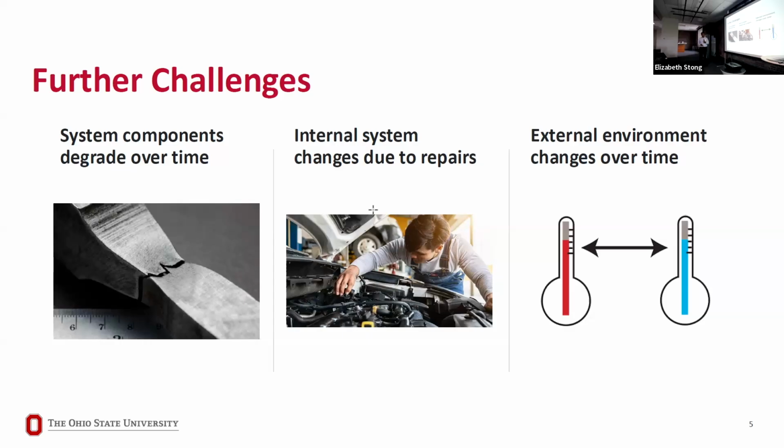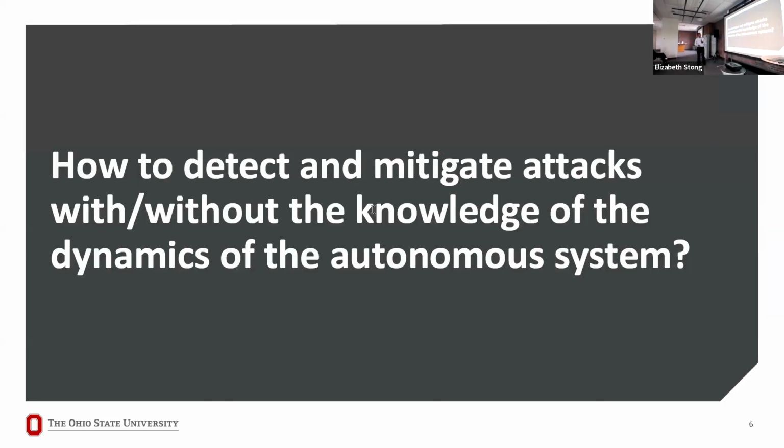And then, of course, the external environment also changes over time. So right now, the outside temperature would be, let's say, 65, 70 degrees Fahrenheit, but at night, it might go down to 40 degrees Fahrenheit. So the external environment is also changing over time. So really the question we asked ourselves back in 2018, 2019 is how do we detect and mitigate attacks without the knowledge of the dynamics of the autonomous system?